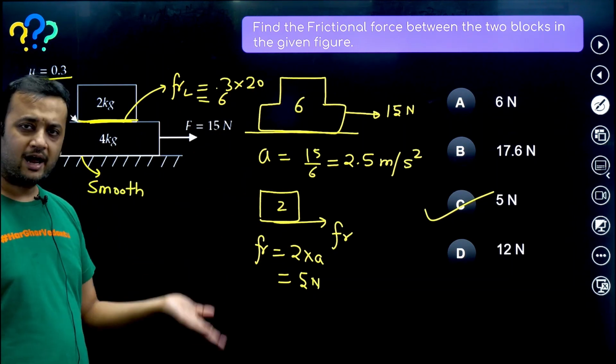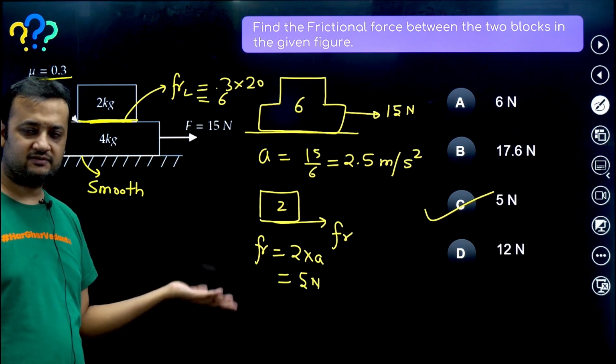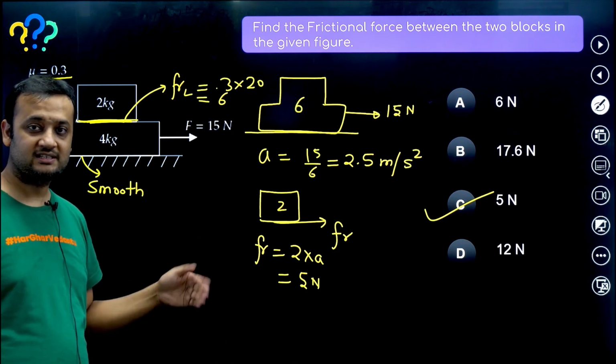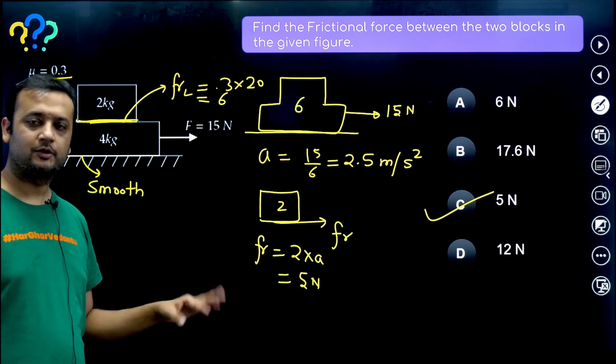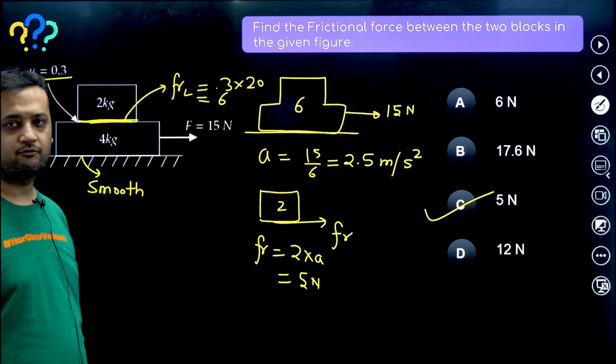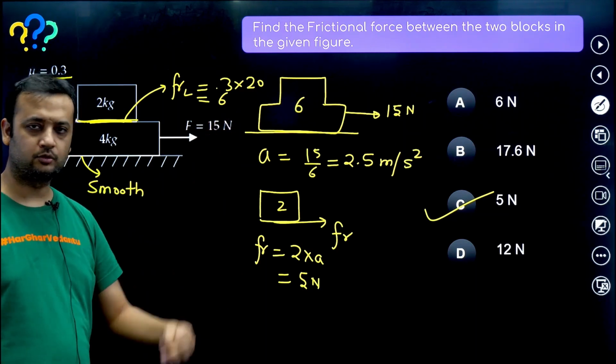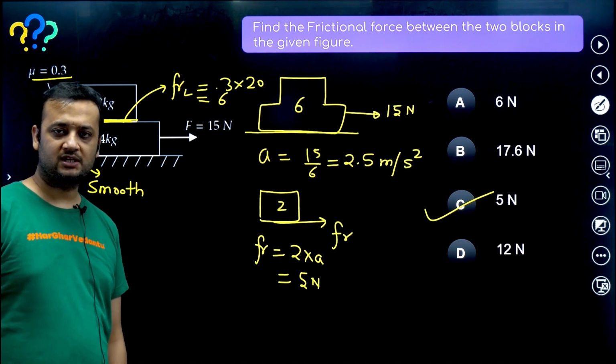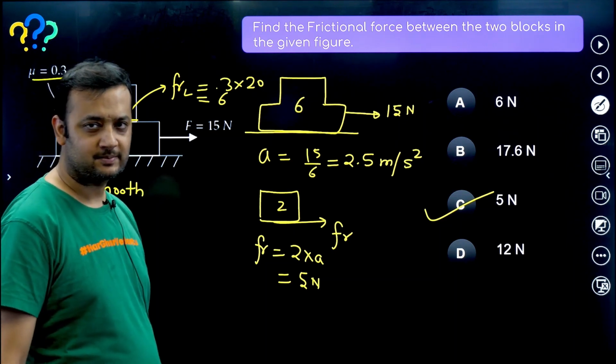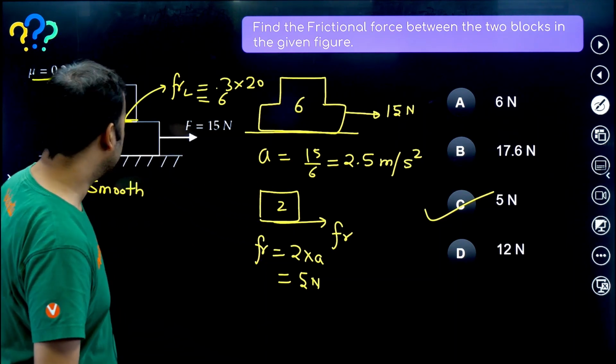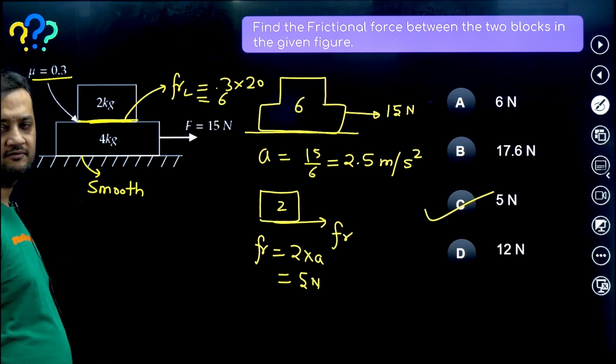Now I will check whether relative slipping will happen or not, that is, whether the assumption I have taken is actually true. For that, I looked at 2 kg in isolation, separately. On 2 kg, only one force could be present along the x-axis, which was friction.